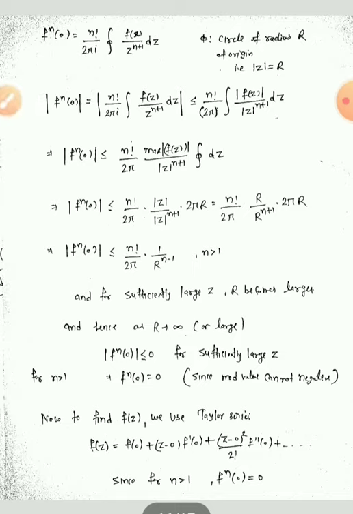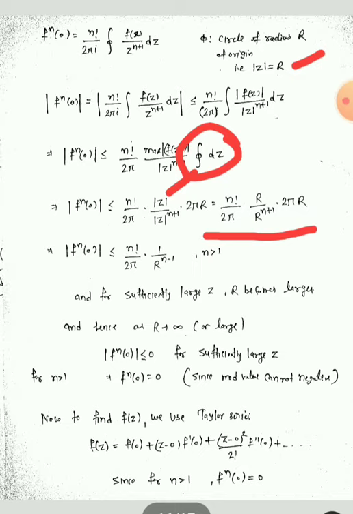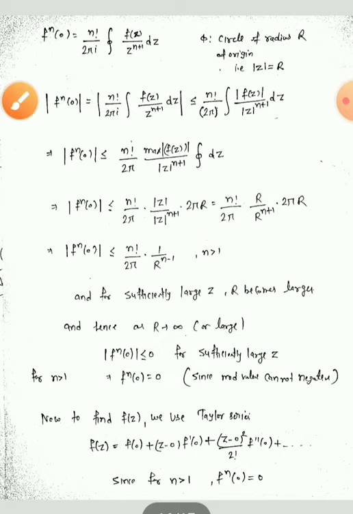Now simply, maximum of f(z). What is the maximum of f(z)? This is the supremum, and f(z) is less than mod z, so we use this mod z, and for mod z we use r, and we get this one. For this integration we get 2 pi r. This is simple, and so finally we get this result for this nth derivative.